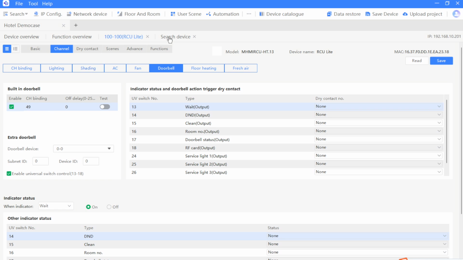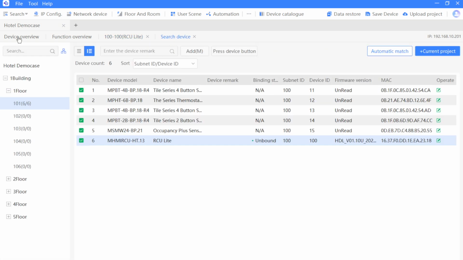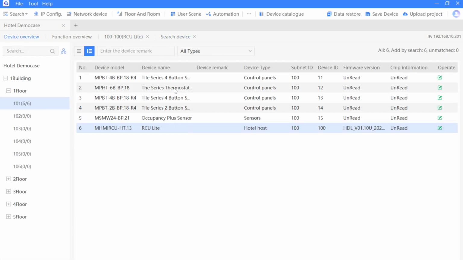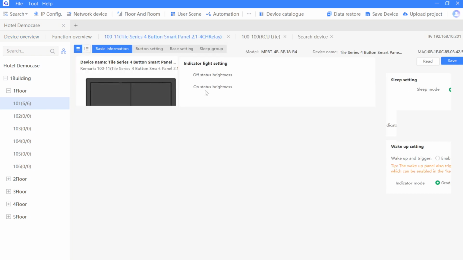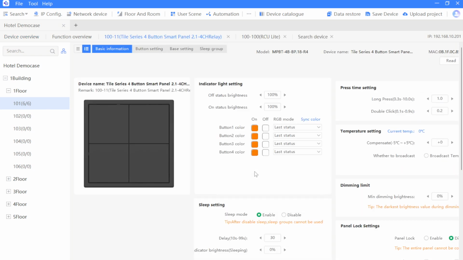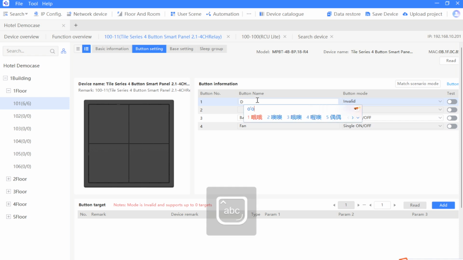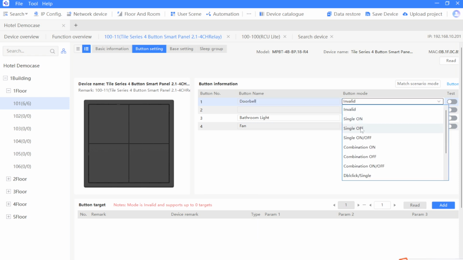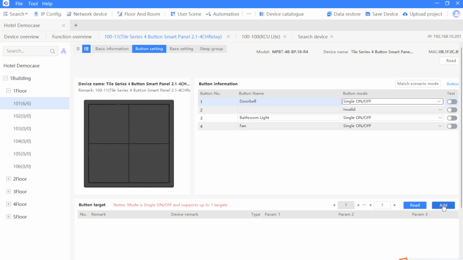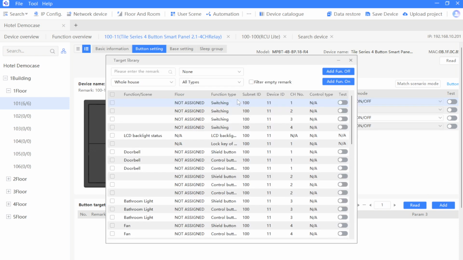Now let's take an example. So for example, we are using this panel. For example, button number 1 to control the doorbell. And make it single on and off, and add the target. So the doorbell actually